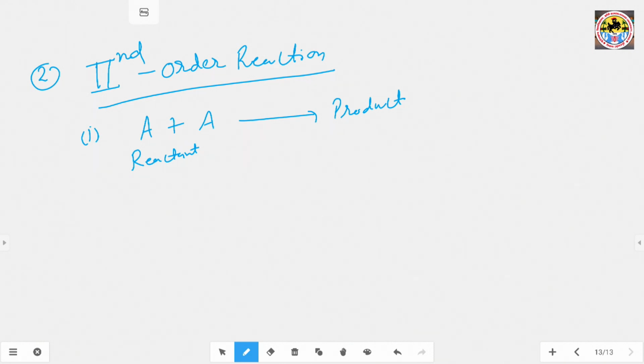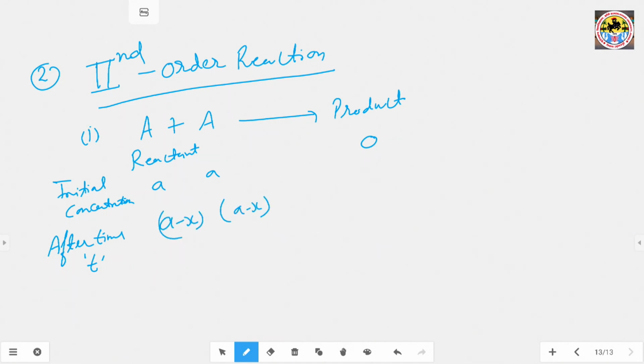So, the rate of reaction: the initial concentration is small a, that is a0. After time t, x mole of reactant decompose to form product. So, the left amount is A minus x and another A minus x.